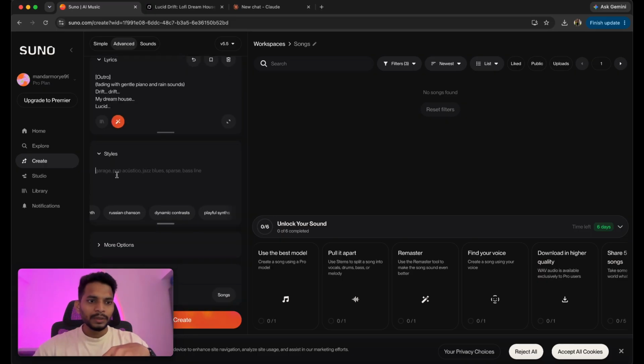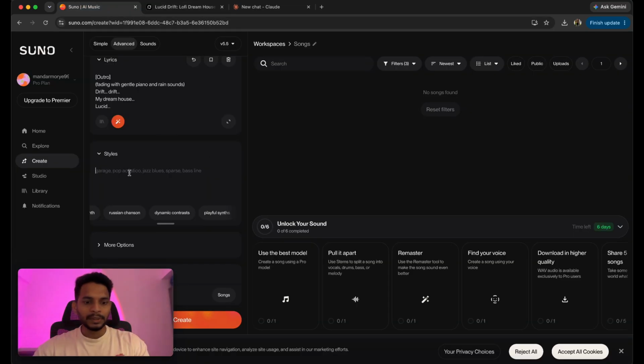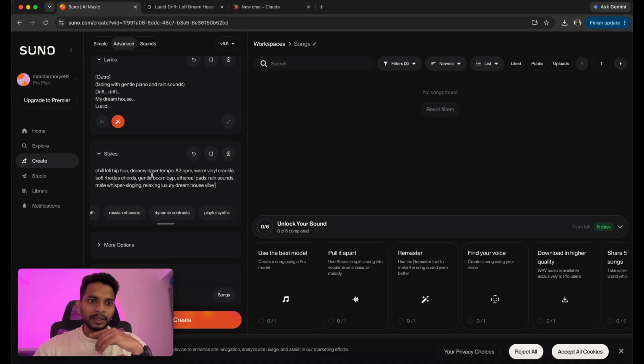Okay. Now in the styles, the app has already given us the prompt, so we'll simply copy this and paste it in the styles, right? So chill, lo-fi, hip hop, dreamy, down tempo, 82 bpm, warm vinyl crackle. So it has described very nicely. So we'll then click on create.